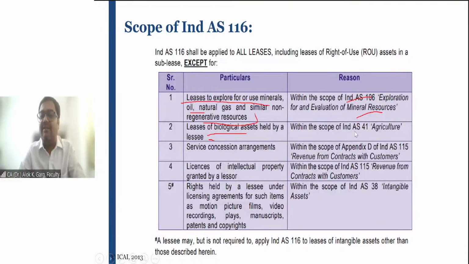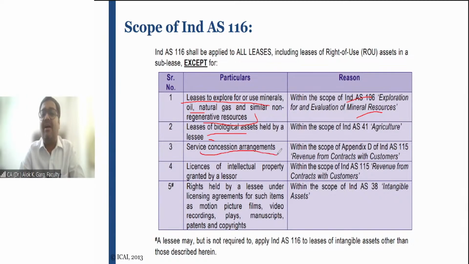I'll cover this IND AS 41 also, after completion of IND AS 116. So this biological asset lease is covered under IND AS 41, not under IND AS 116, right?